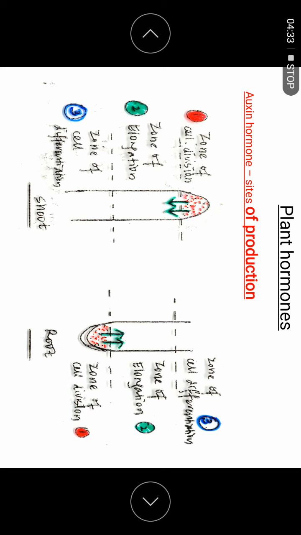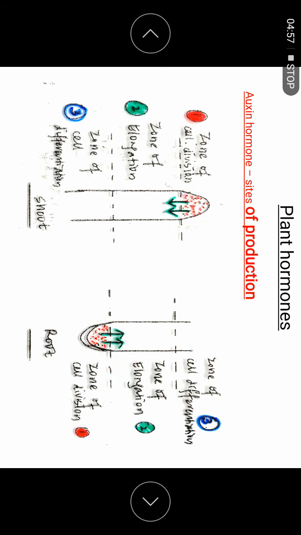So how does auxin function? Let us see here. The site of production, where it is produced: auxin is produced at the tip, at the tip here and at the tip here, on the shoot or on the roots.